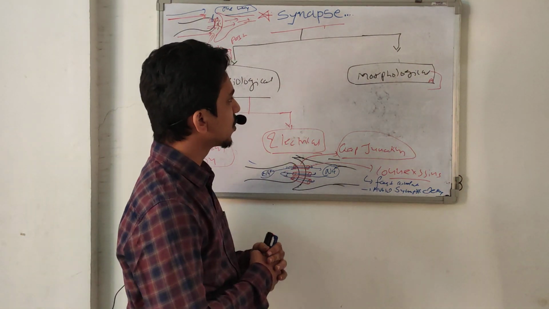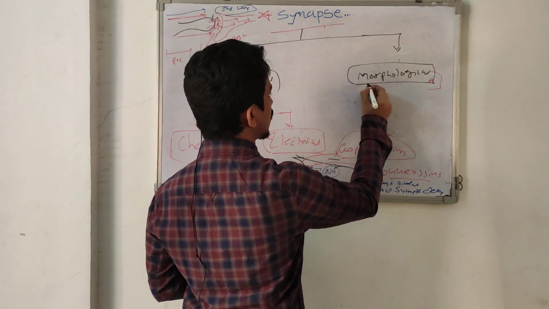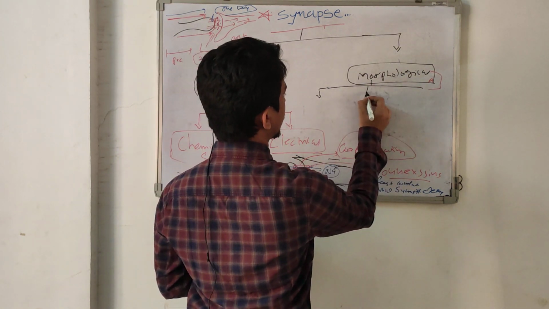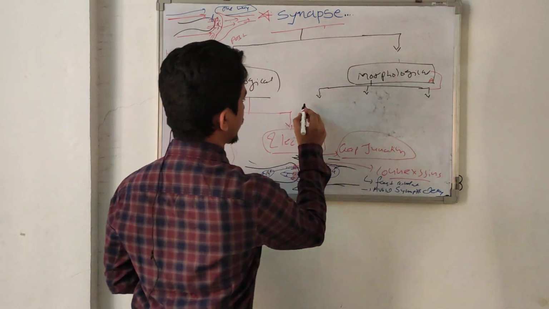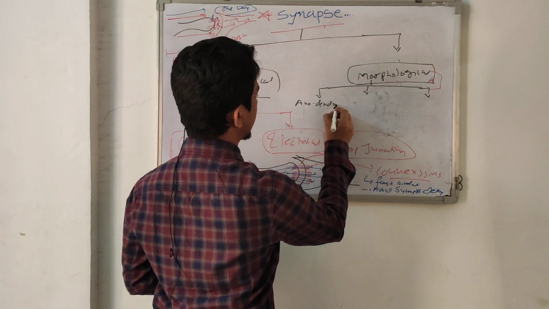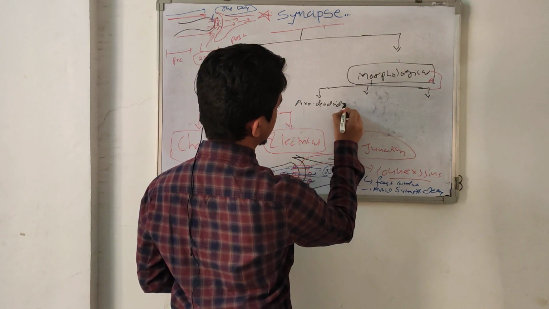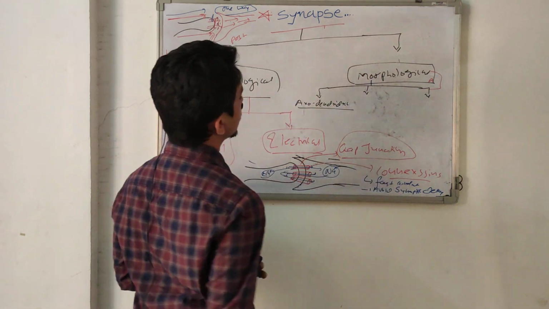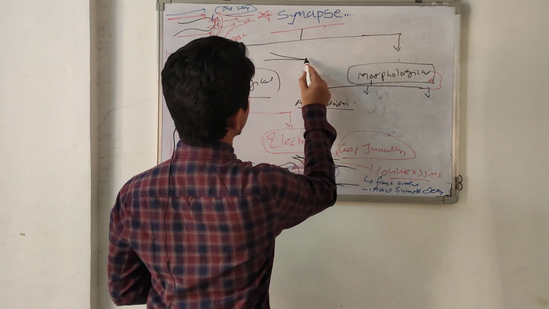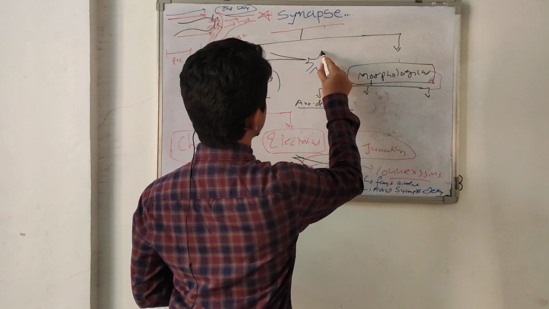Okay, now let's talk about the morphological classification. This is very easy. Morphological classification depends on the connections between two neurons, on which part is involved. The first type is called axodendritic. Axodendritic means the axon of the presynaptic neuron makes a connection or synapse with the dendrites of the second neuron.